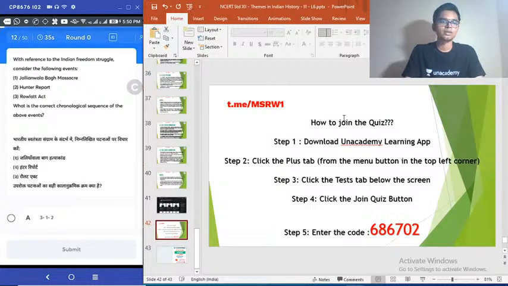12th question. With reference to Indian freedom struggle, consider the following events. Number 1, Jallianwala Bagh massacre. 2, Hunter report. 3, Rowlatt Act. What is the correct chronological sequence of the above events? Very simple question. Jallianwala Bagh Massacre, Hunter Report, Rowlatt Act. Please arrange them chronologically.